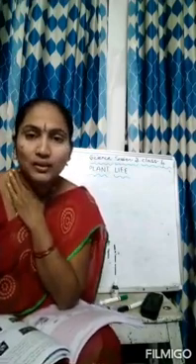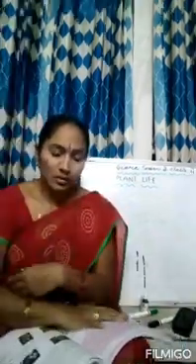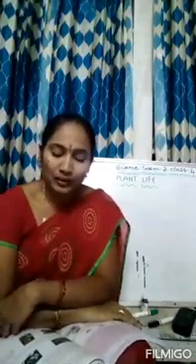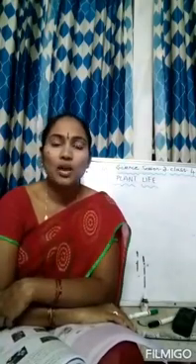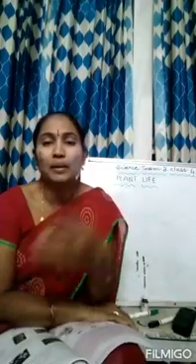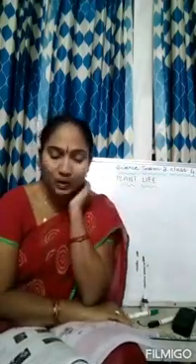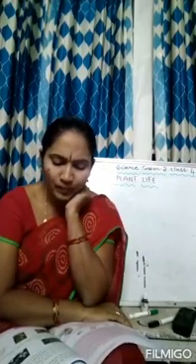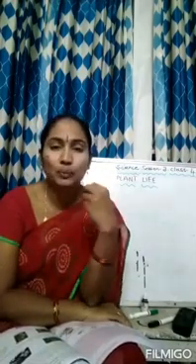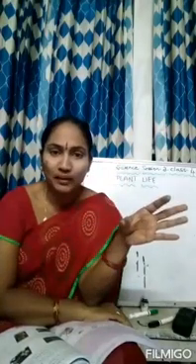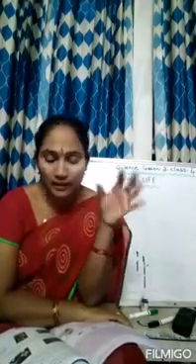Now about the parasites. So parasite means what? There are some plants that depend on other plants for their food. Every plant cannot prepare their food. Some plants are preparing food, but some plants are not preparing food. They are depending upon the other plants. They are called parasites. Let us know about some of them.